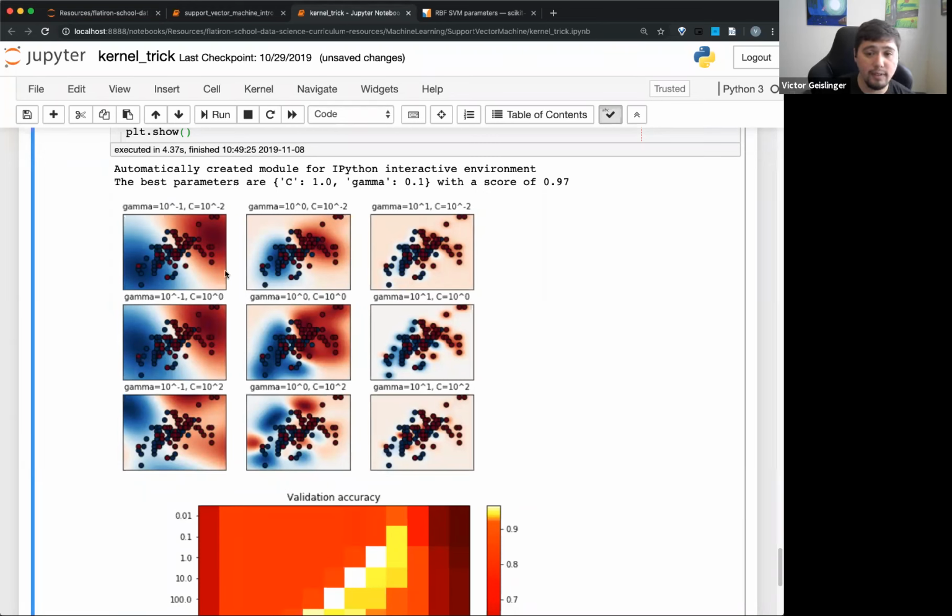Let's compare going from left to right. On gamma, you can see that when gamma is very small, we get very large overall big orbs.